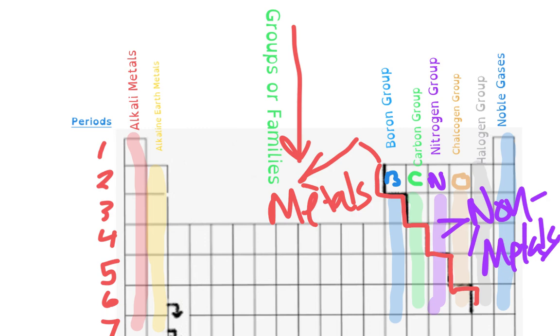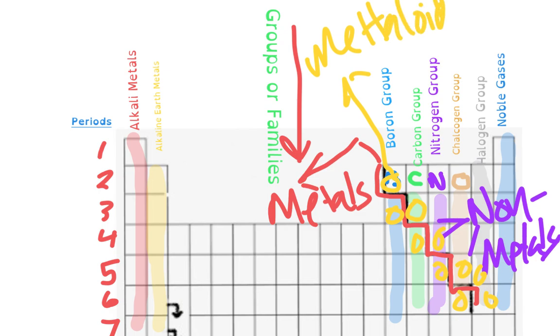Right on the staircase, if it is touching the staircase, so what elements would that be? Well, that would be your boron, right here, right here, right here, right here, right here, right here, right here, right here, okay? All of those are considered to be our metalloids. Those are called metalloids if they touch the staircase, all right? So you need to know all of those.